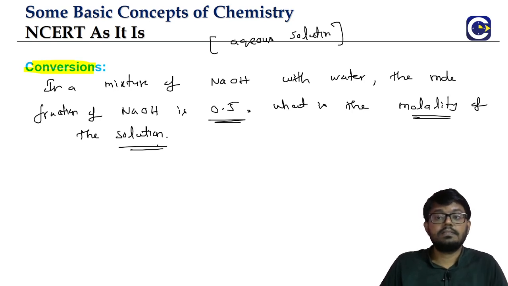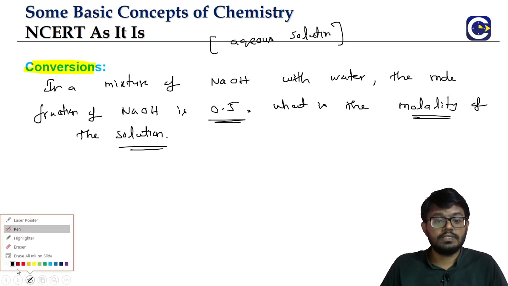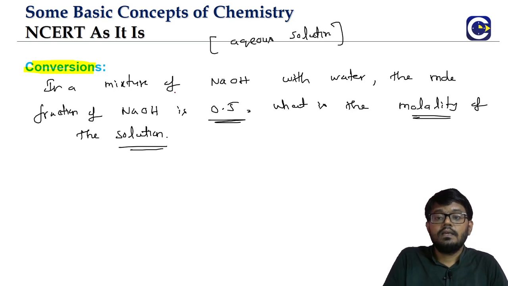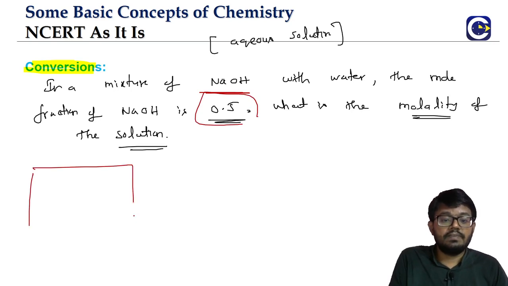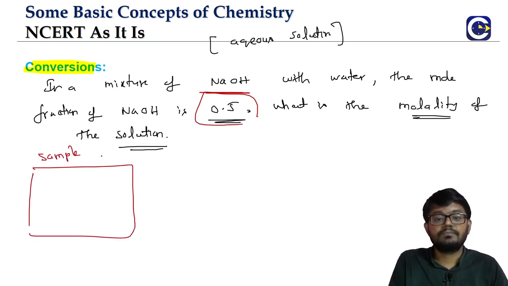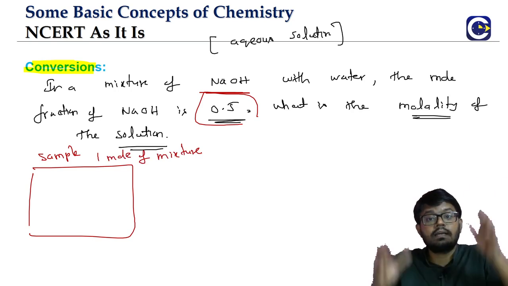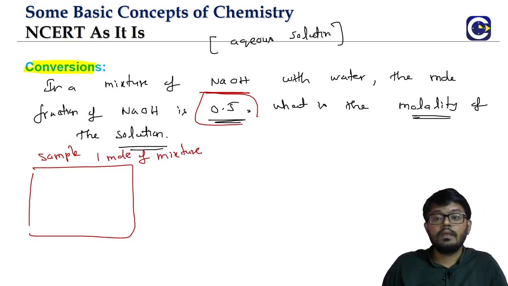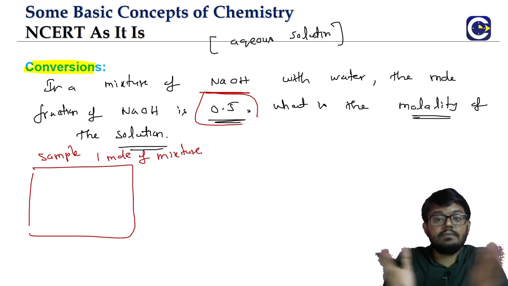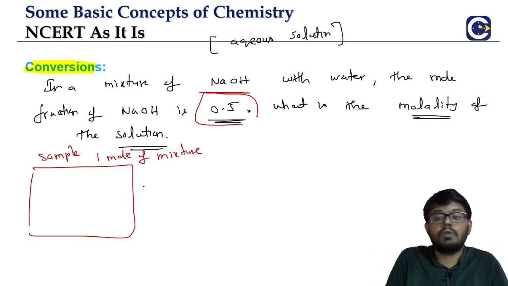Again, this is a type of one-to-one conversion. Here we have the mole fraction given. So whenever mole fraction is given, these questions will always start with a sample. When mole fraction is given, we will take 1 mole of mixture as the sample. When mass percentage is given, we will take 100 grams of mixture as sample. When mole fraction means out of 1, that's why we are taking 1 mole of mixture.